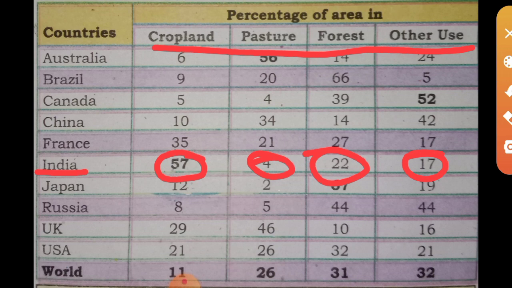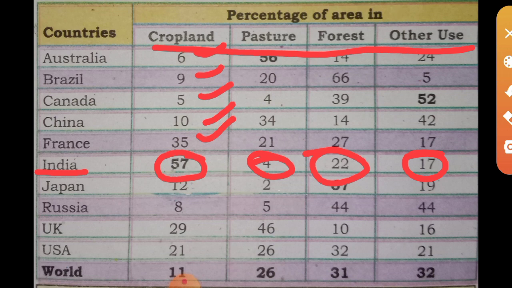See, Australia only 6 percentage, Brazil 9, Canada 5 percentage, China 10 percentage, France 35. Like that, it is very high. But what about India? 57 percentage cropland is available in India. That means agricultural fields, land under different types of crops. Then pasture is comparatively low in India. Then how are the cattle fed? They may be provided with some other fodder.